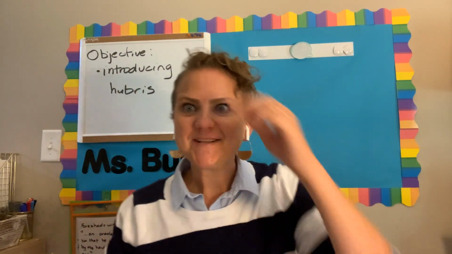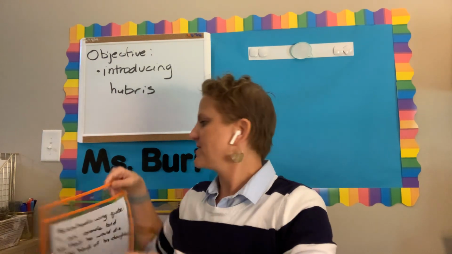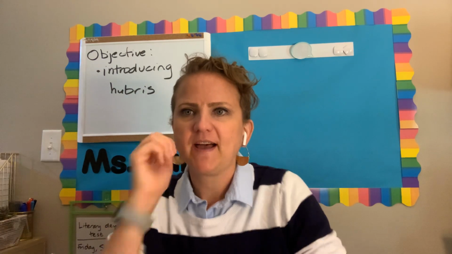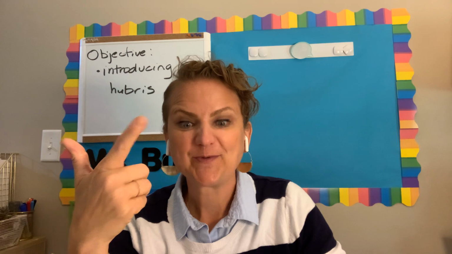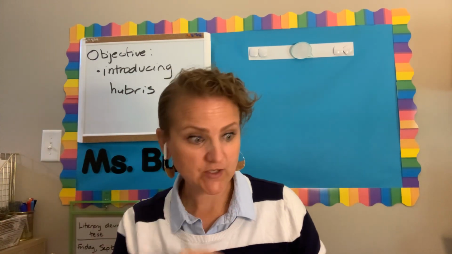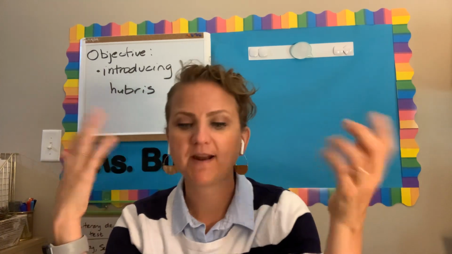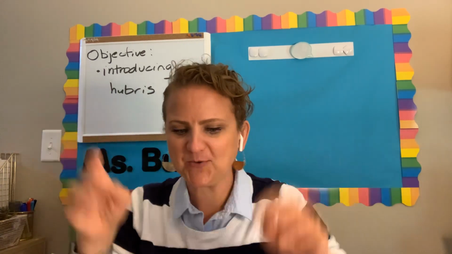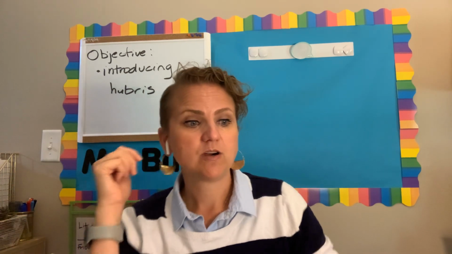The first thing that we're going to talk about, fifth graders, is the homework that you had. So remember, for your homework, you were supposed to be reading through the story about Perseus and identifying the moment of foreshadowing, and then when that foreshadowing was fulfilled, meaning when it came true or when it happened. So if you also watched the second video that I posted where I read aloud, you might have gotten some hints from me as I was reading the story to you. But I gave feedback on your forms.